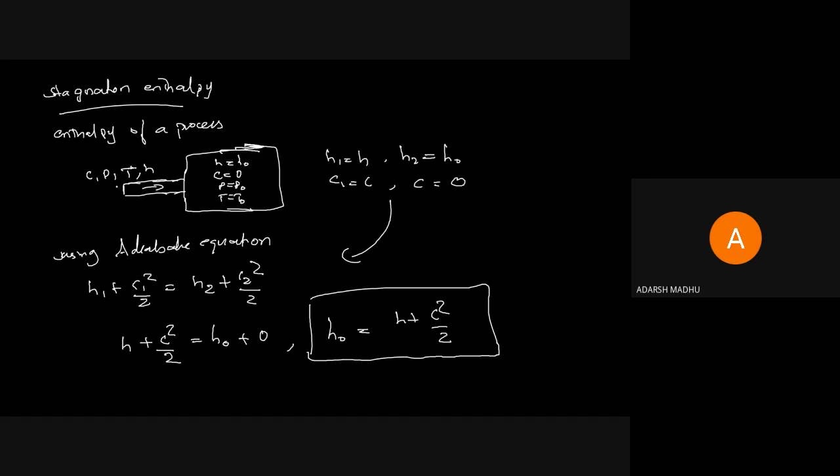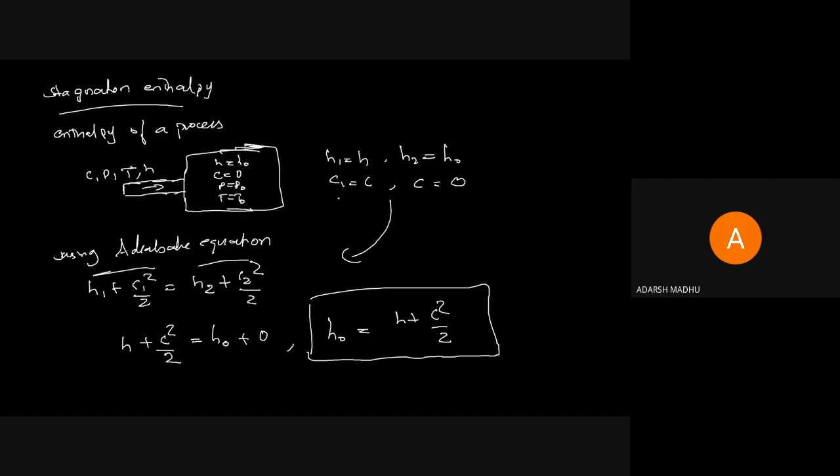The initial conditions are c, p, t, h. In the adiabatic equation, the entry condition equals the exit condition. Entry condition is h1, and h2 is h naught, the final condition. C1 equals c, and c2 equals 0 here.